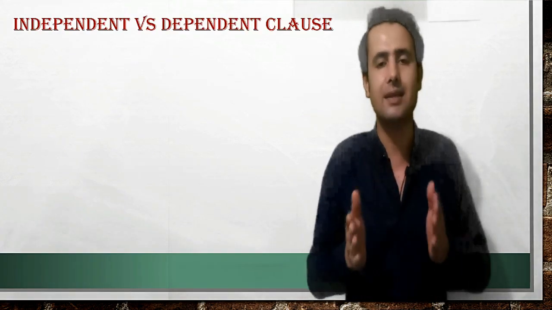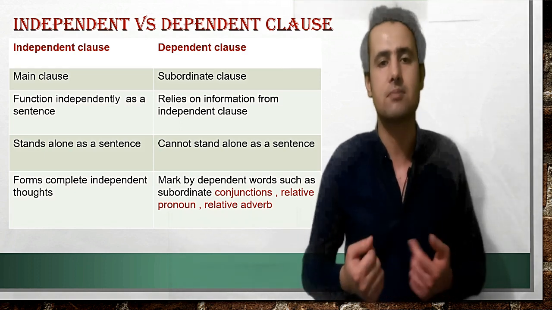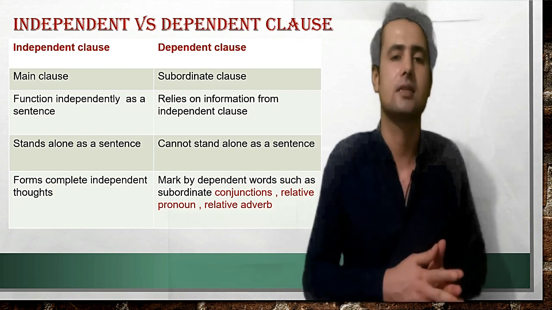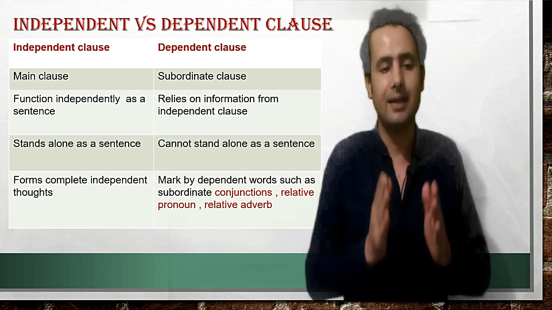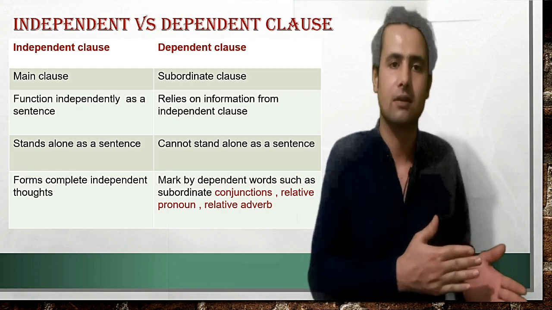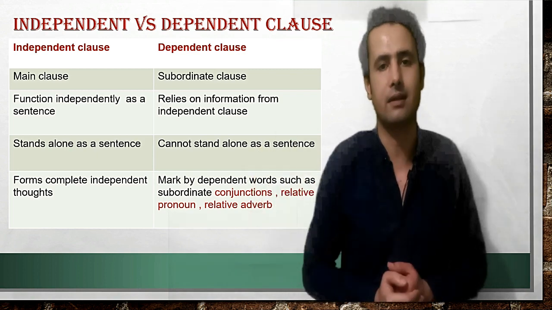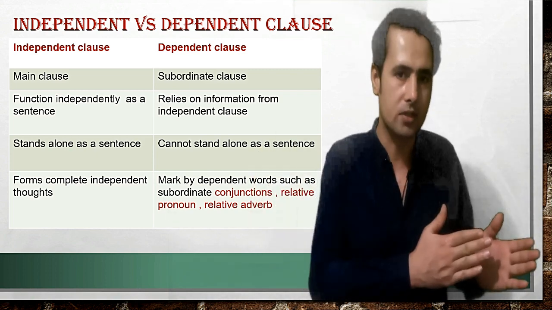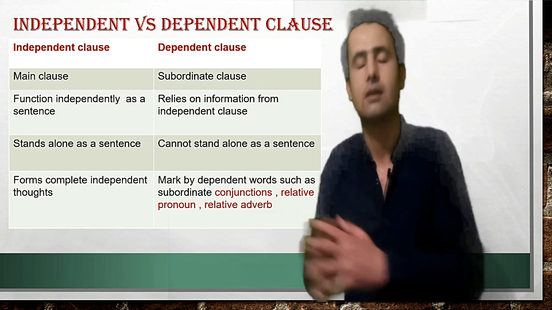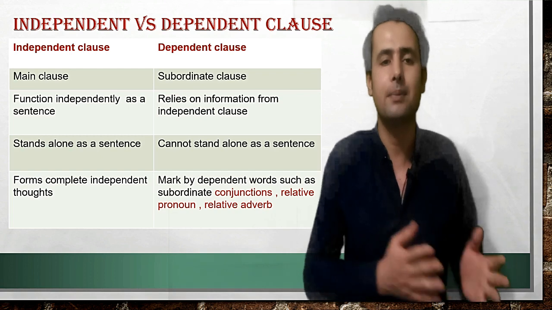What are the differences between these two types of clauses? An independent clause is also known as the main clause, whereas a dependent clause is known as a subordinate clause. An independent clause functions independently as a sentence, whereas a dependent clause cannot function independently. An independent clause forms a complete independent thought, whereas a dependent clause does not.